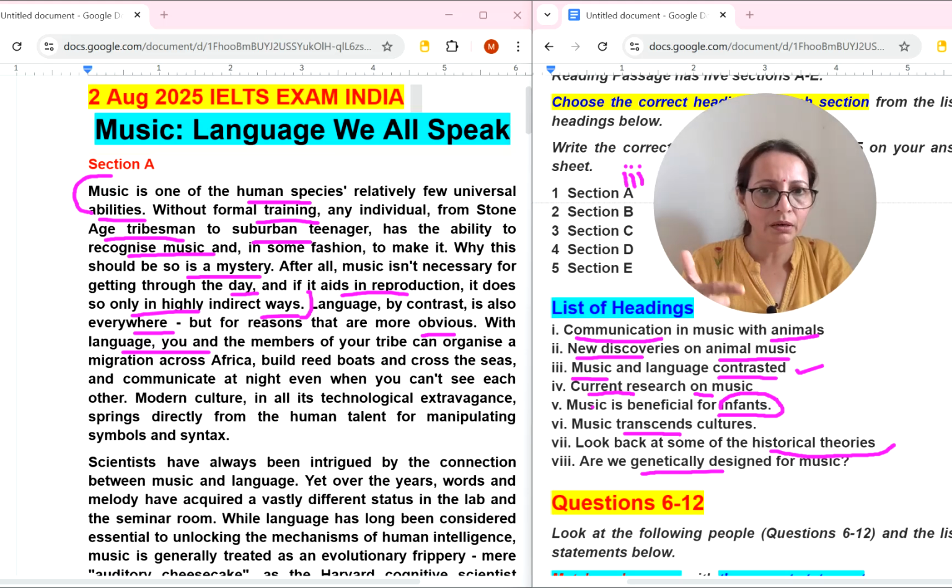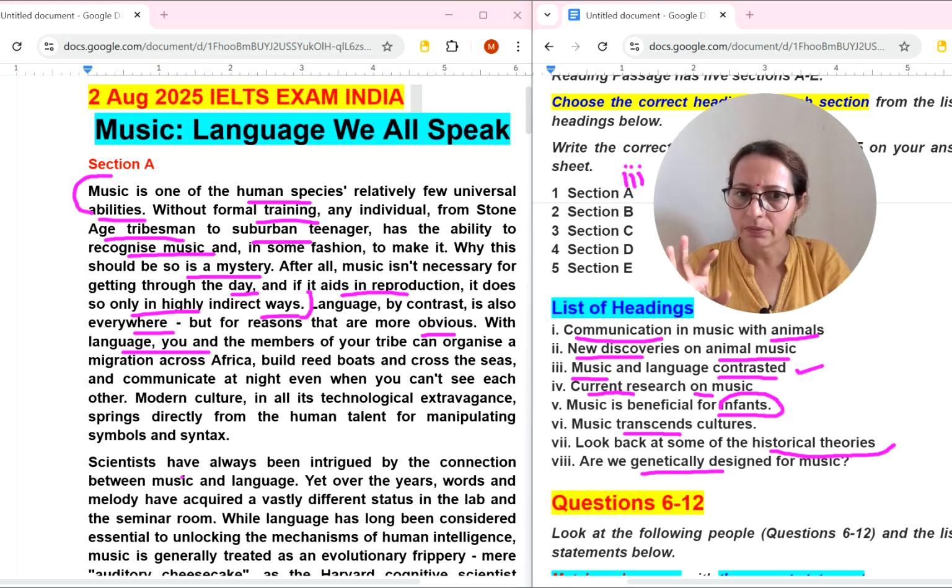If you read the other options, current research on music: no research was being talked about in this paragraph. Music is beneficial for infants. Look back at the historical theories: theories are not there. Are we genetically designed for music? No. And the second paragraph, let's read it. Music and language. I think scientists have always been intrigued by the connection between music and language. Definitely they are talking about some contrast between music and language. Let's move to paragraph B.